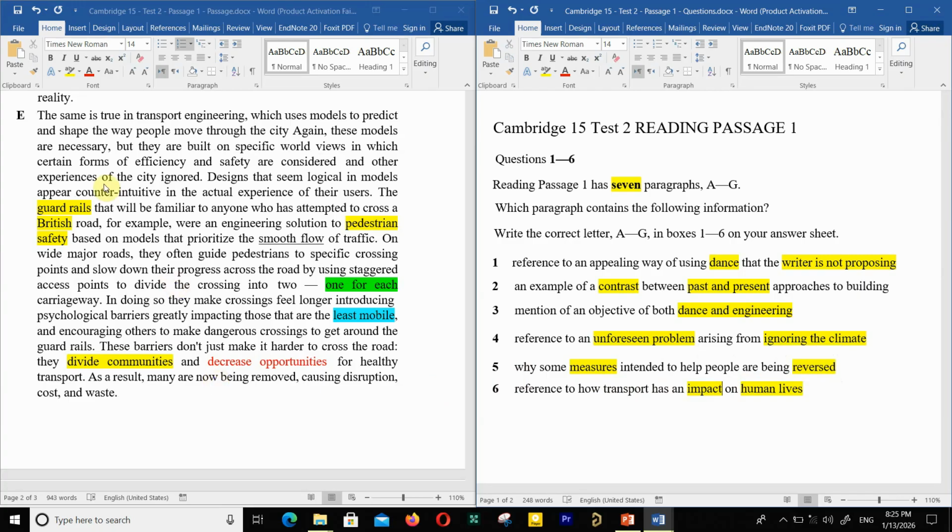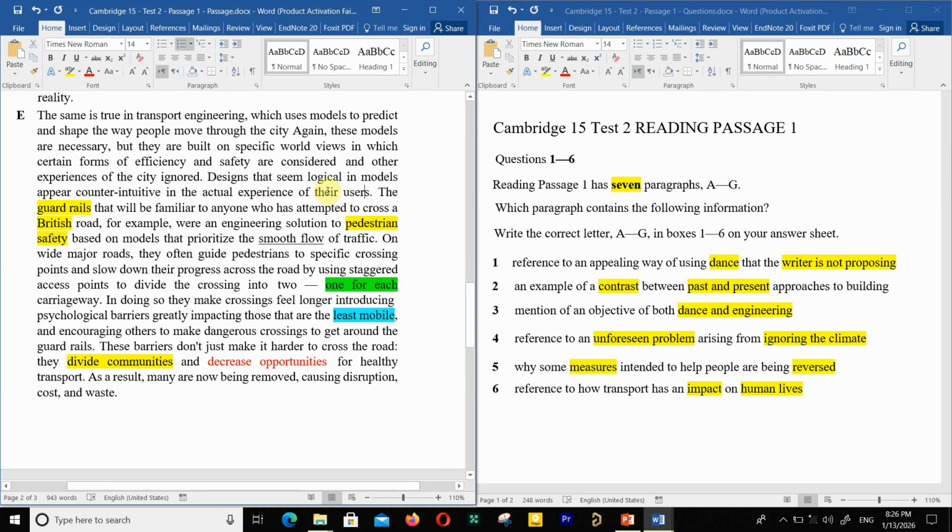And here, paragraph E: the same is true in transport engineering, which uses models to predict and shape the way people move through the city. Again, these models are necessary, but they are built on specific worldviews in which certain forms of efficiency and safety are considered and other experiences of the city ignored. Designs that seem logical in models appear counterintuitive in the actual experience of their users.